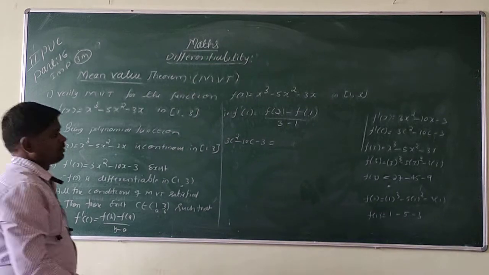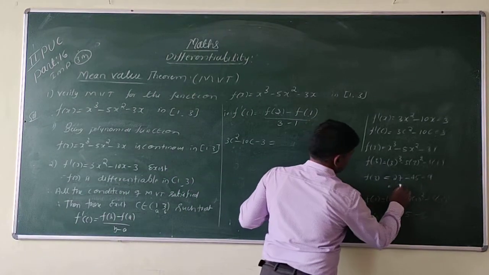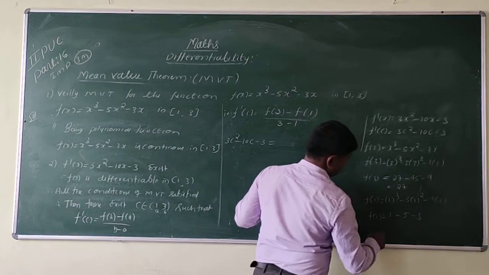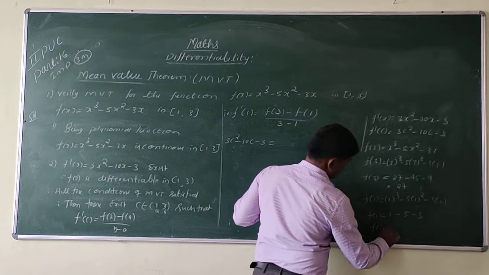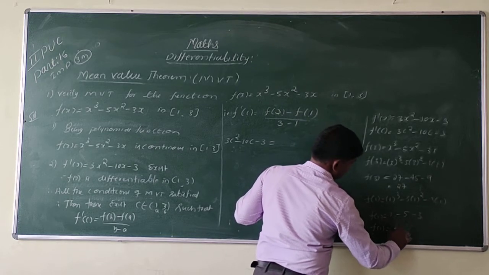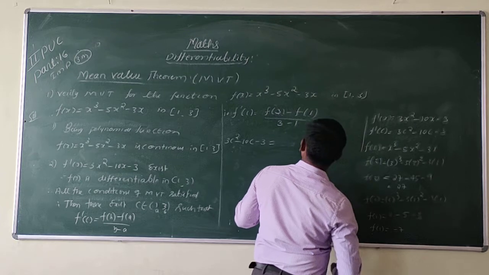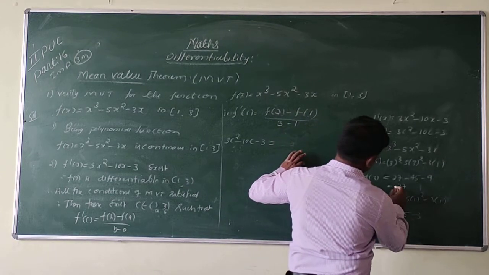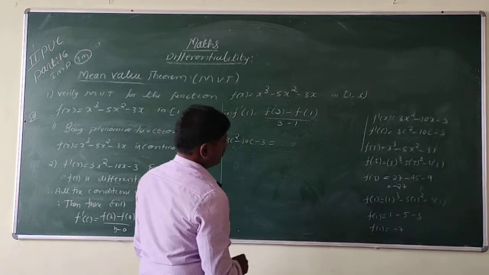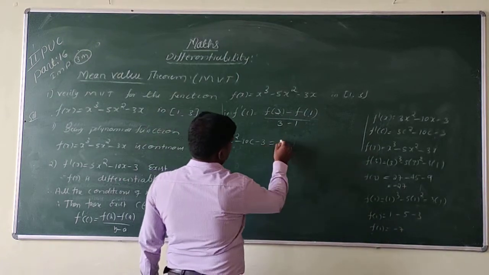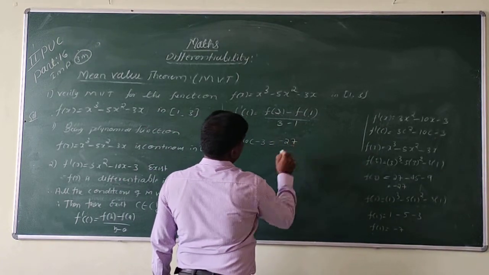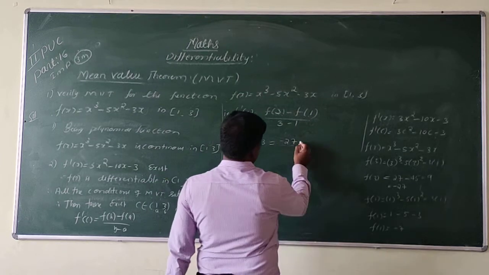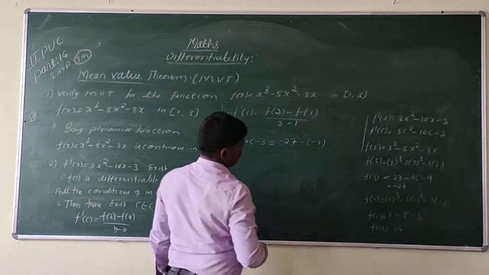After simplification we get f of 3 is minus 27 and f of 1 is minus 7. So minus 27 minus of minus 7.